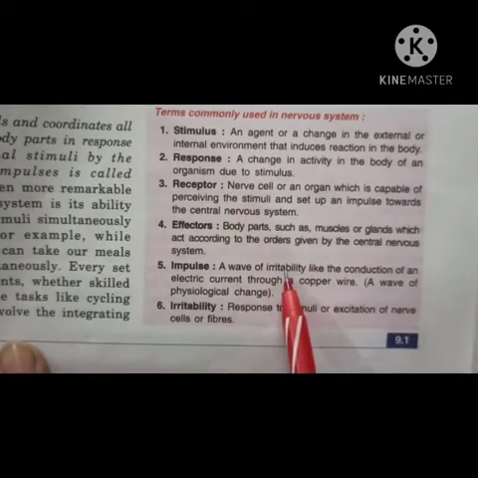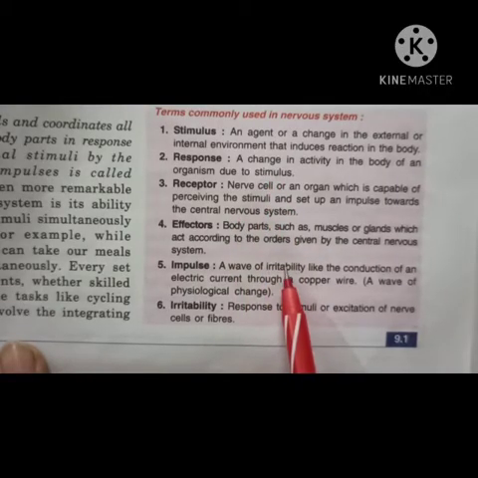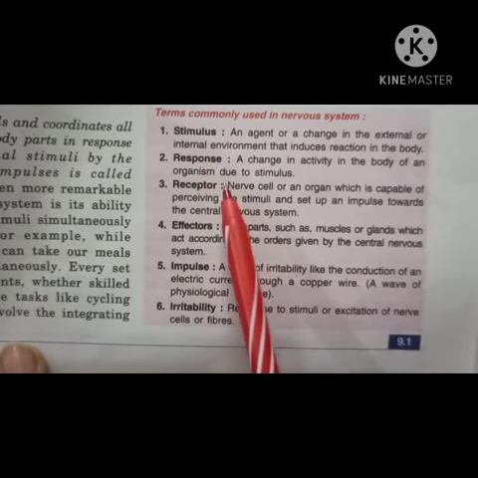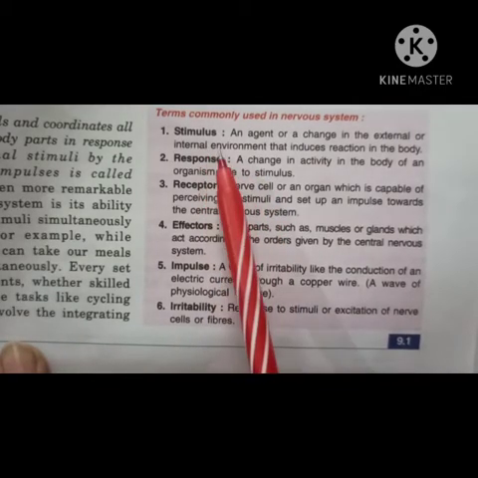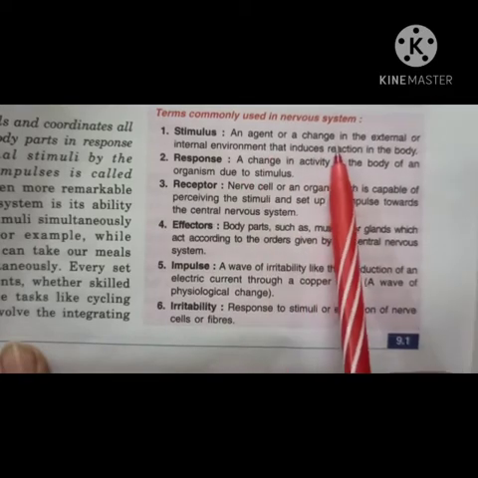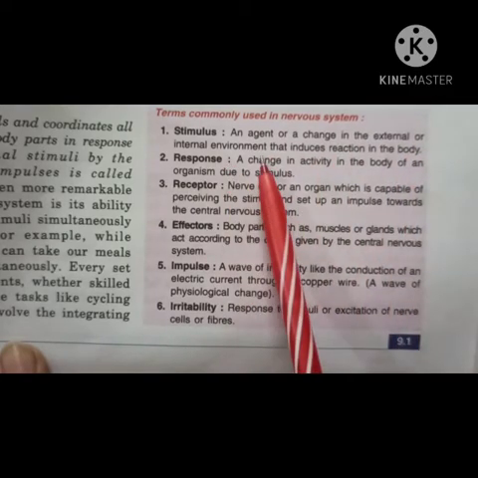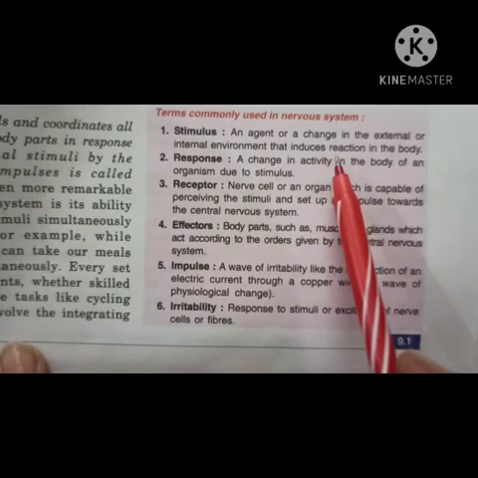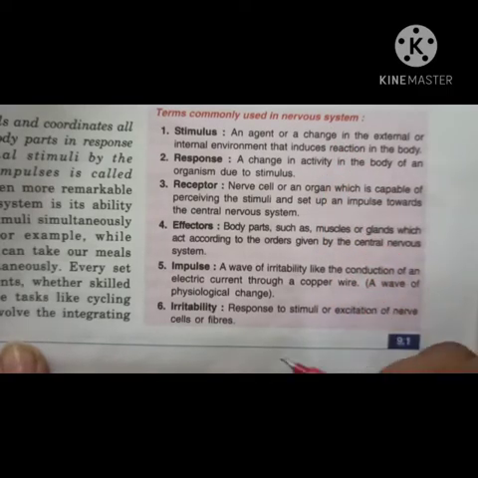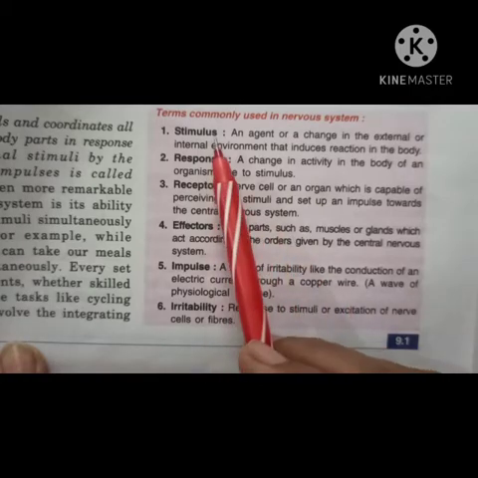Children, these are some terms which are used in this chapter, nervous system. So try to understand these ones. First is stimulus. What is stimulus? It is an agent or a change in the external or internal environment that induces reaction in the body. Means these are any agent or change which provokes or causes an action, right? So, or simply you can say which causes a response or reaction is called stimulus.